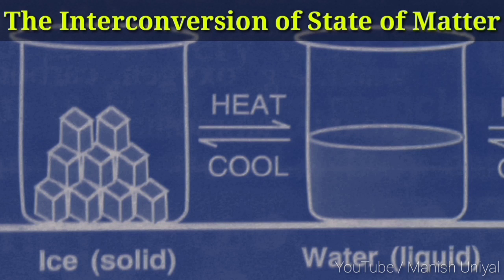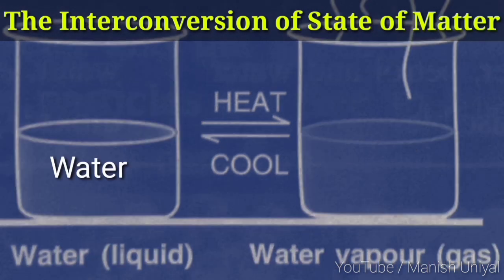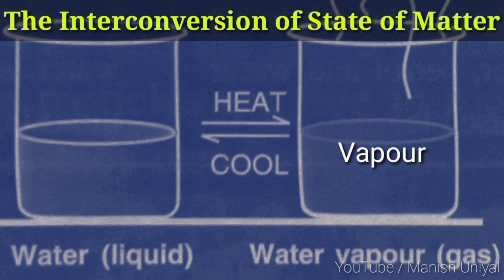You might have observed that the ice when taken out of the refrigerator melts and changes into water. If this water is put back in the refrigerator, it freezes into ice again. This means that the properties of water and ice are same. There is no change in chemical composition. On melting or freezing, no new substance is formed, only the state of the substance changes. Similarly, when water is boiled, it changes into steam. On cooling, the steam again changes back into water. Again, no new substance is formed. Only the physical state of the substance changes.